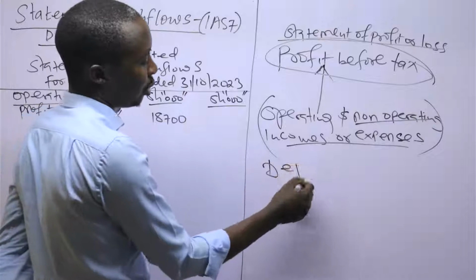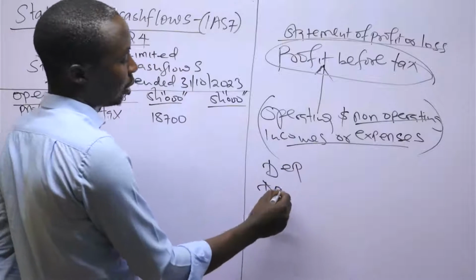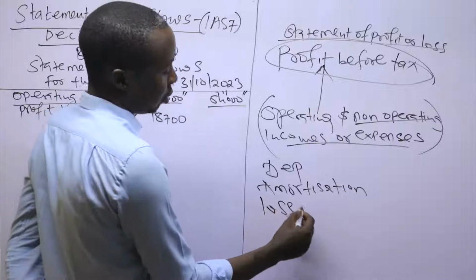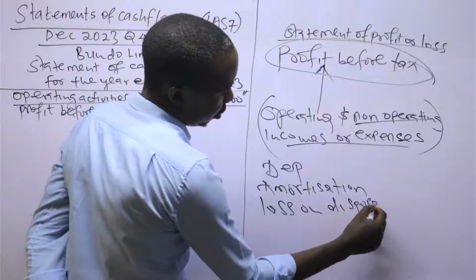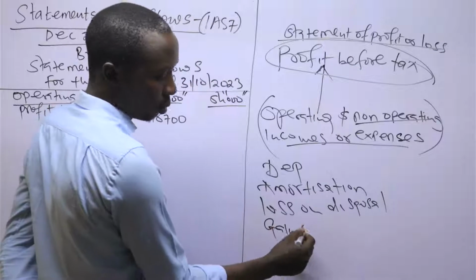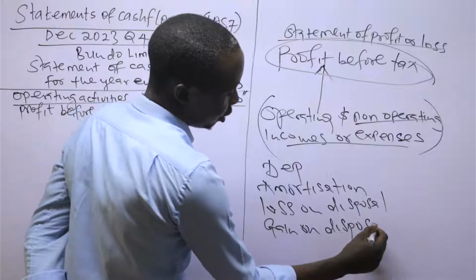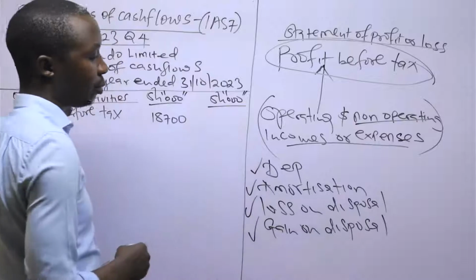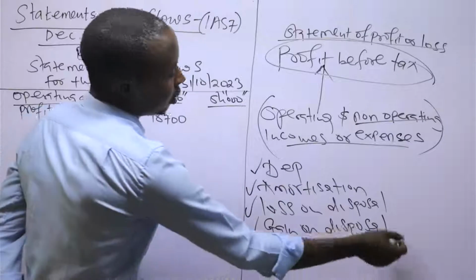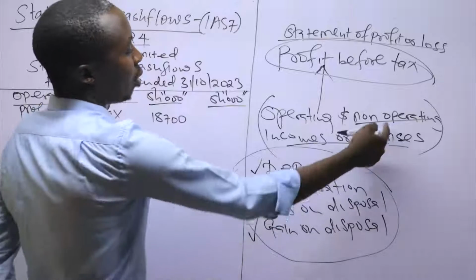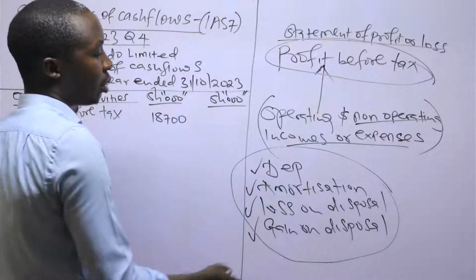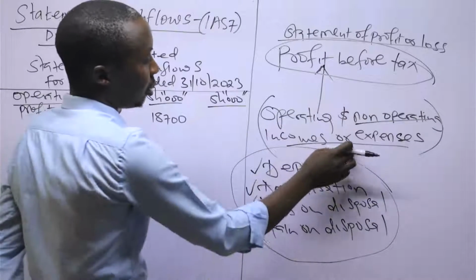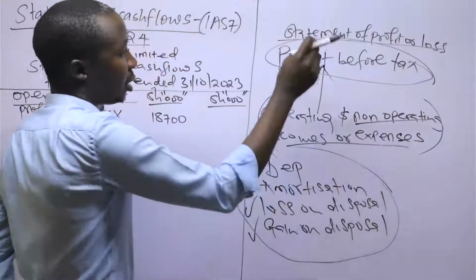Things like depreciation, amortization, loss on disposal, gain on disposal are non-cash flow items, and at the same time we call them non-operating incomes or expenses. So to arrive at the profit before tax, the non-operating incomes or expenses must be adjusted.